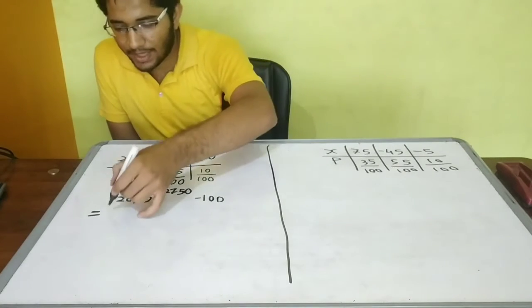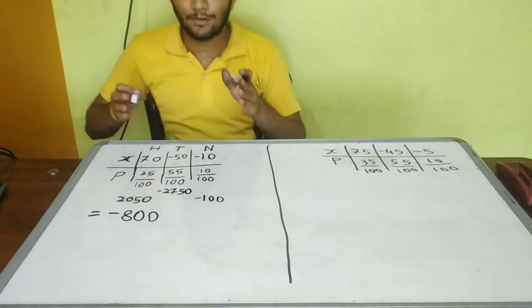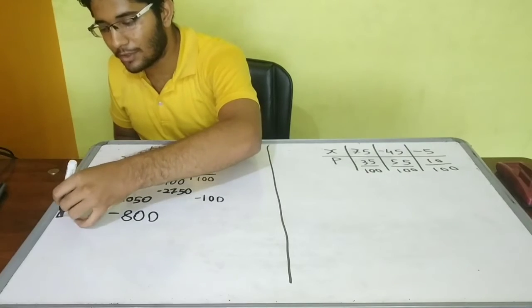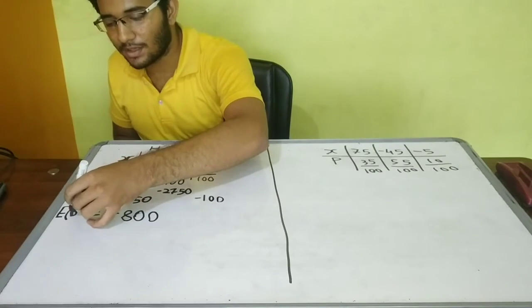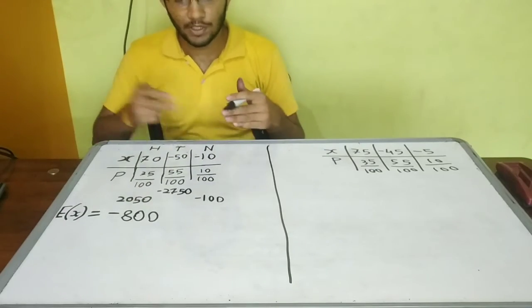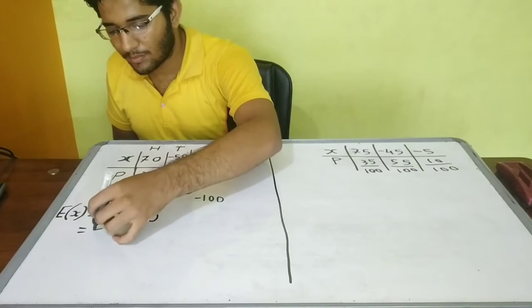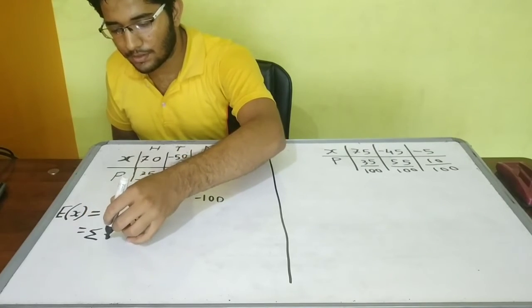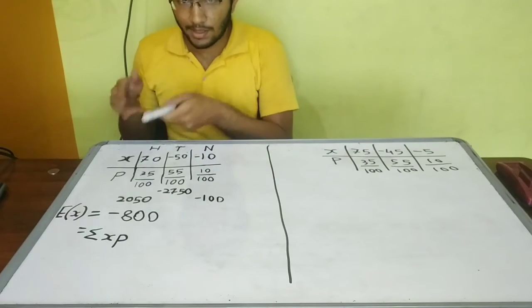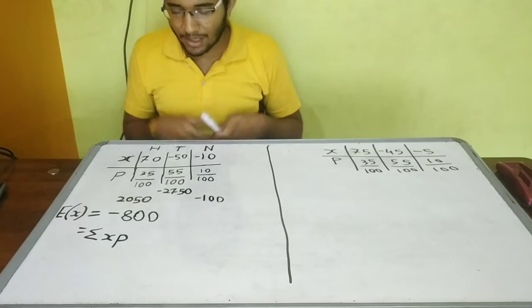So whenever we get this as negative, we will decide to not play. And this part is actually known as expected value, what we are expecting. The formula for expected value is the summation of x into p, so it is summation xp. The meaning of xp is what we are receiving, multiplied by the probability of that outcome.